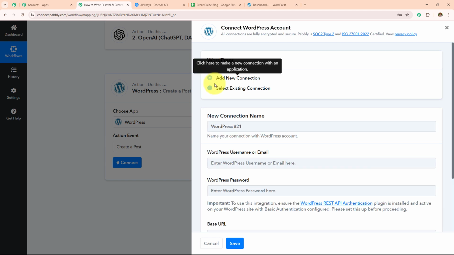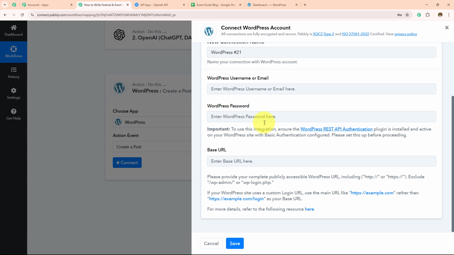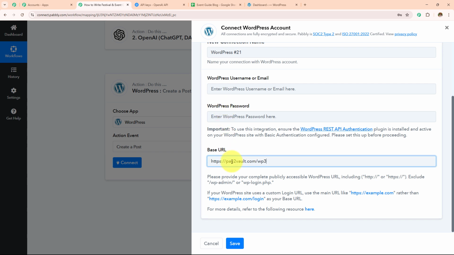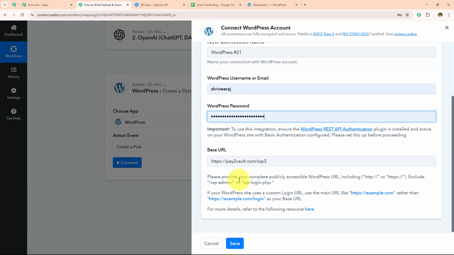If you don't have one, click on this add new connection. And now to make this connection, we have to enter these details. So over here, first I'm going to enter the space URL. To get the space URL, I'm going to open my WordPress and I'm going to enter this from the URL, pay2vault.com/wp3. And then I need to enter the email and the password. Now I'm going to enter the login credentials of my WordPress. After entering all these details, I'm simply going to click on the save, and you will see that the WordPress will be connected to my Pabbly Connect.